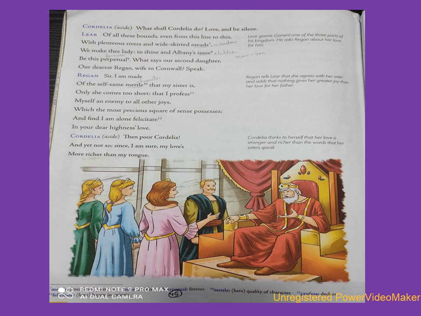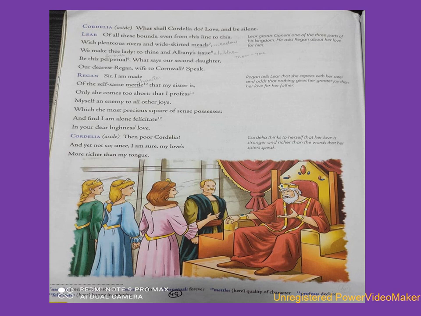Tell me. Now Regan replies: Sir, I am made of the self-same metal that my sister is, only she comes too short. I profess myself an enemy to all other joys which the most precious square of sense possesses, and find I am alone felicitate in your dear highness's love.